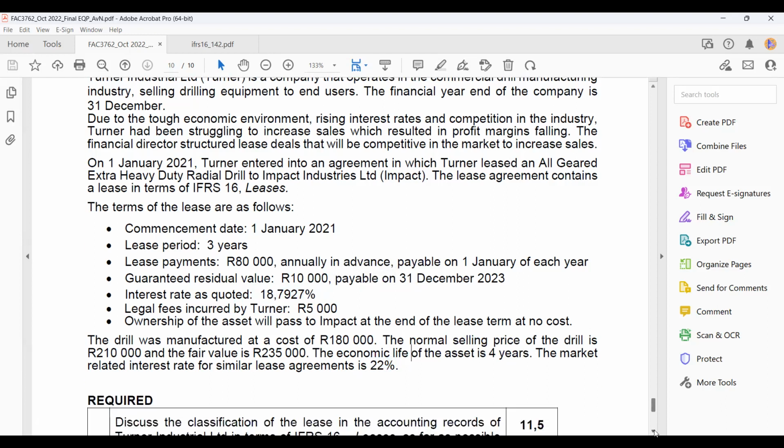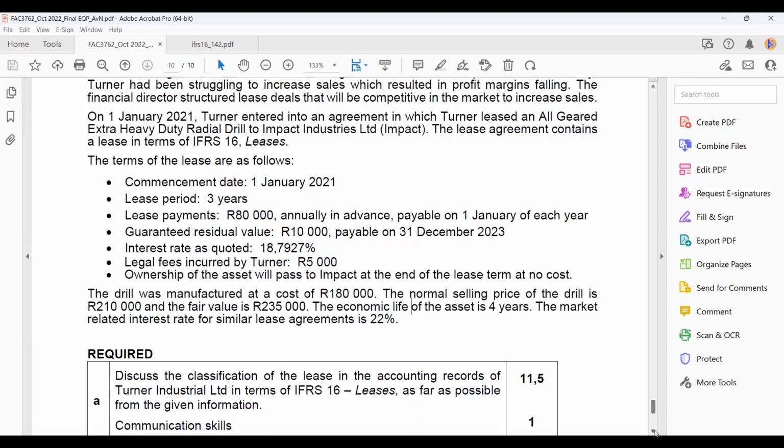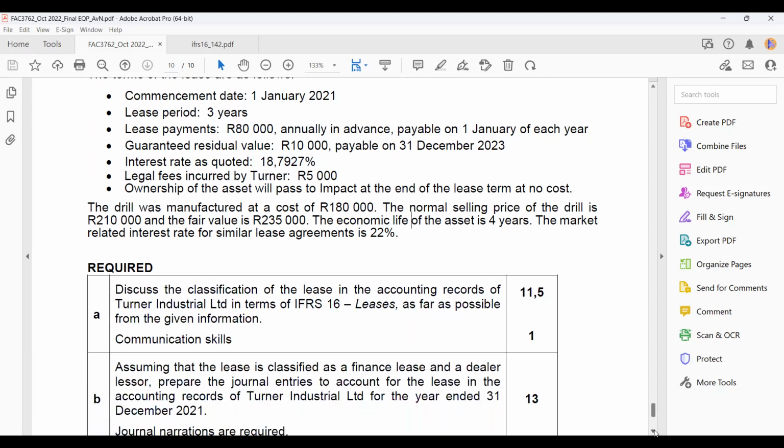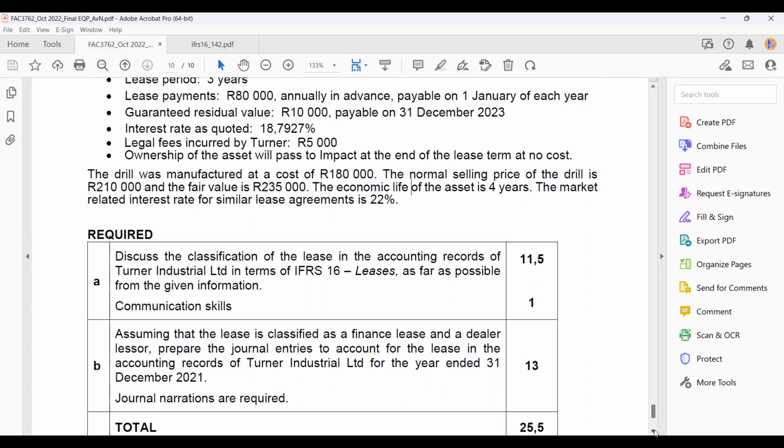So let's have a look at what the question is asking. They say, in part A, discuss the classification of the lease in the accounting records of Turner. Okay, so here you must understand now, whose books are you looking at? Are you looking at Turner or are you looking at Impact? So we're looking at Turner's books. Who is Turner? Turner is the lessor.